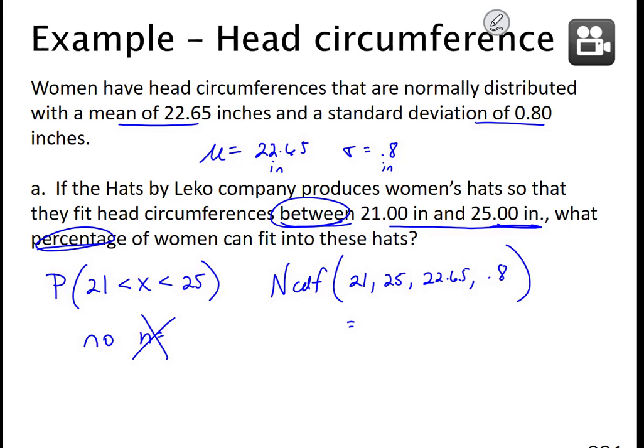Put that in your calculator and you should get 0.9788. Keep in mind the problem asks for percentage. So this company can say 97.88% of women will be able to fit into the hats with sizes from 21 inches to 25 inches.